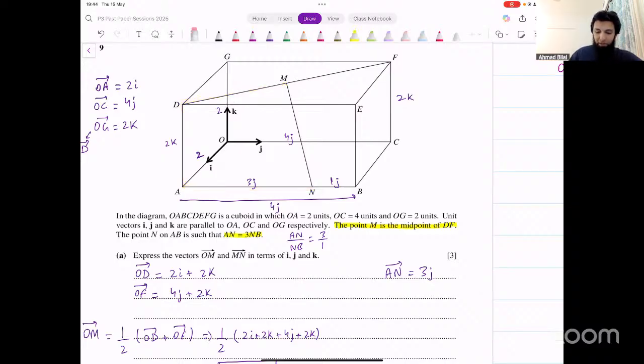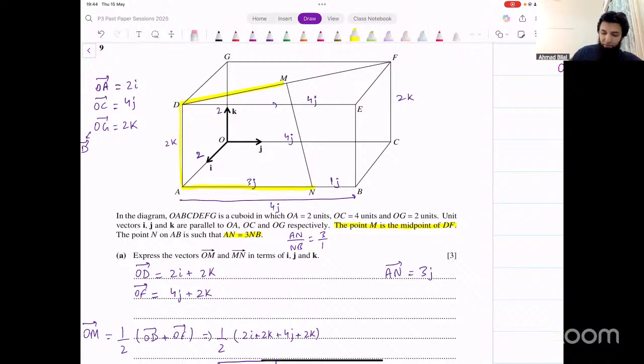Now, how do we do that? What is DE vector? This complete vector. This is also 4j, right? It's in the same direction. What about this? Let's actually decide which path you're going to follow. So if you're following this path, for instance, let's see what we know about it.